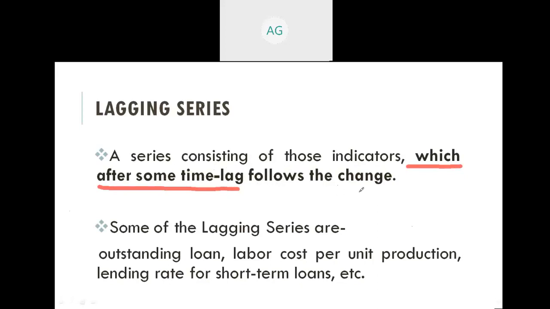So after some time lag, it follows the change. Some of the lagging series are outstanding loans, labor cost per unit of production, lending rate for short-term loans, etc. So these are some of the lagging series examples. So this concludes our barometric method for demand forecasting.